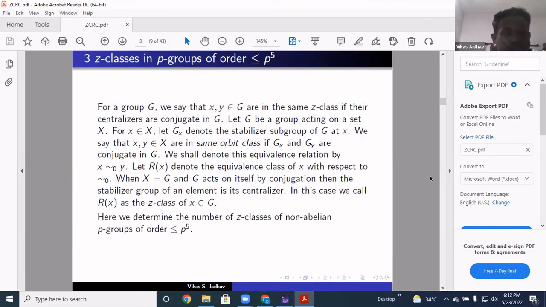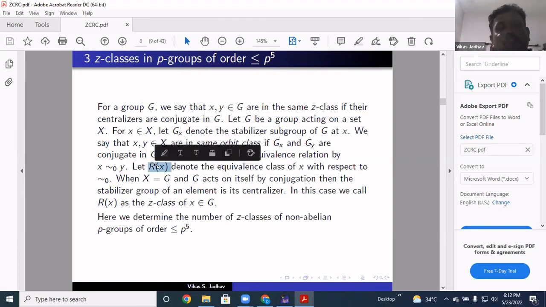Now, this is again the introduction regarding the definition of Z class, so I will just try to reformulate it. For a group G, we say that x and y are in the same Z class if their centralizers are conjugate. So if the group G acts on a set X, then G_x denotes the stabilizer subgroup of G at x. If their stabilizer subgroups are conjugate, we say that two elements are in the same orbit class, and the classes under this equivalence relation will be denoted by R(x).